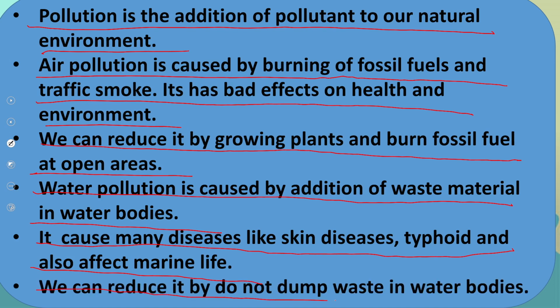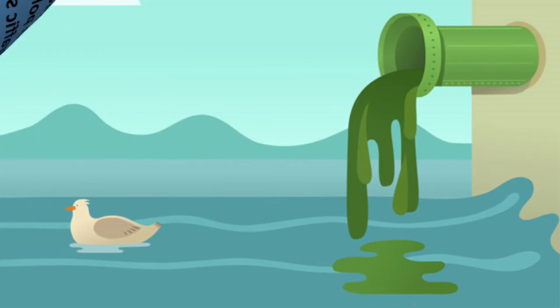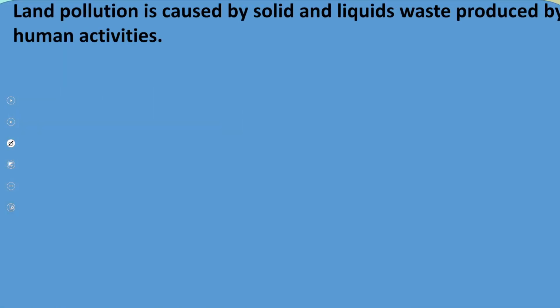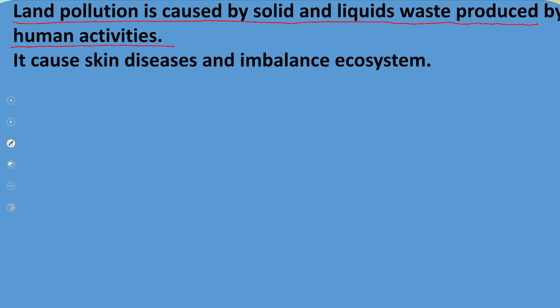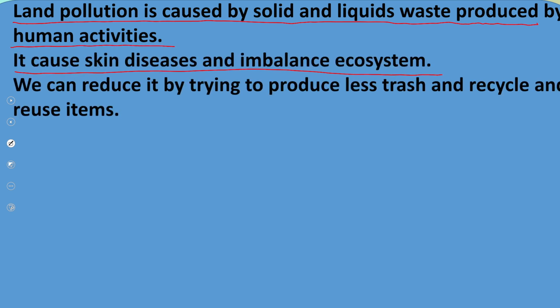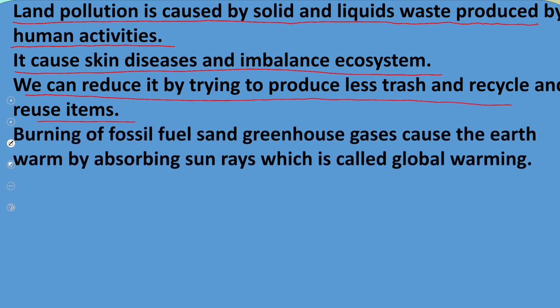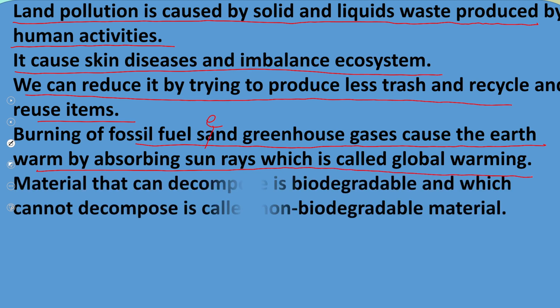We can reduce it by not dumping waste in water bodies. And then we discussed that land pollution is caused by solid and liquid waste produced by human activities. It causes skin diseases and imbalanced ecosystem. We can reduce it by trying to produce less trash and by recycling and reusing items. Burning of fossil fuels sends greenhouse gases and causes the earth to warm by absorbing sun rays, which is called global warming.